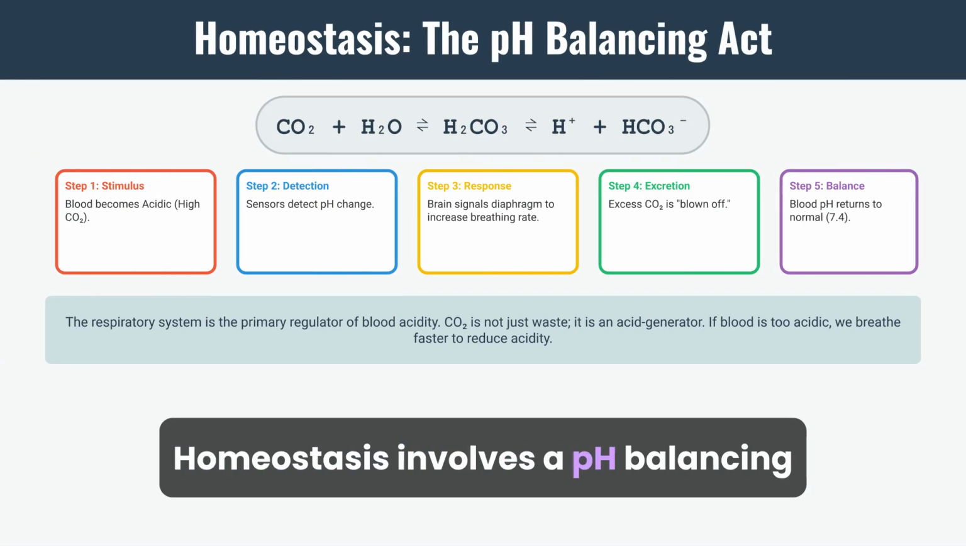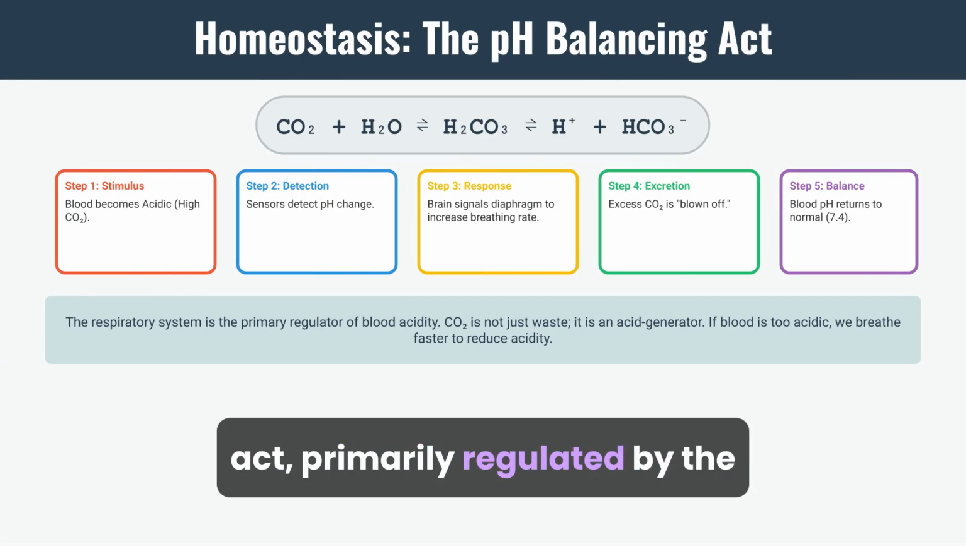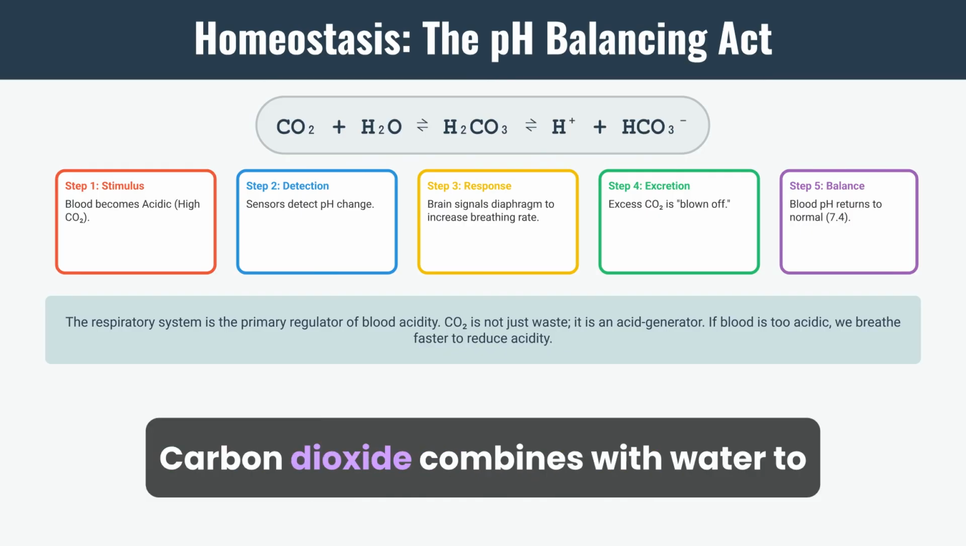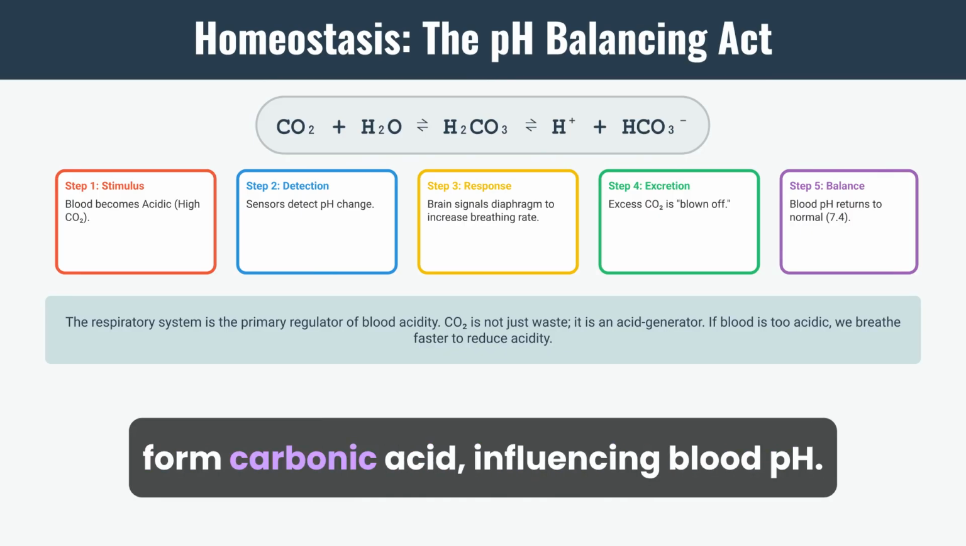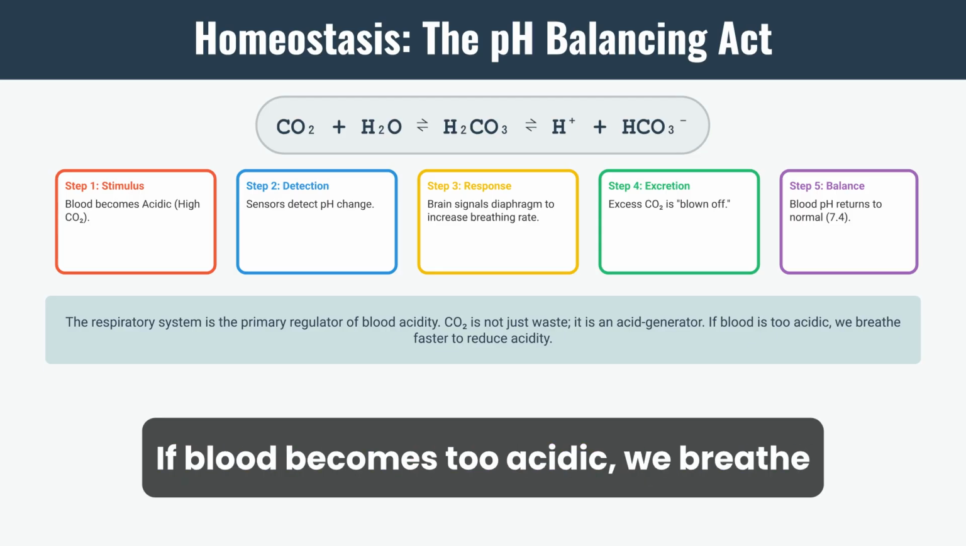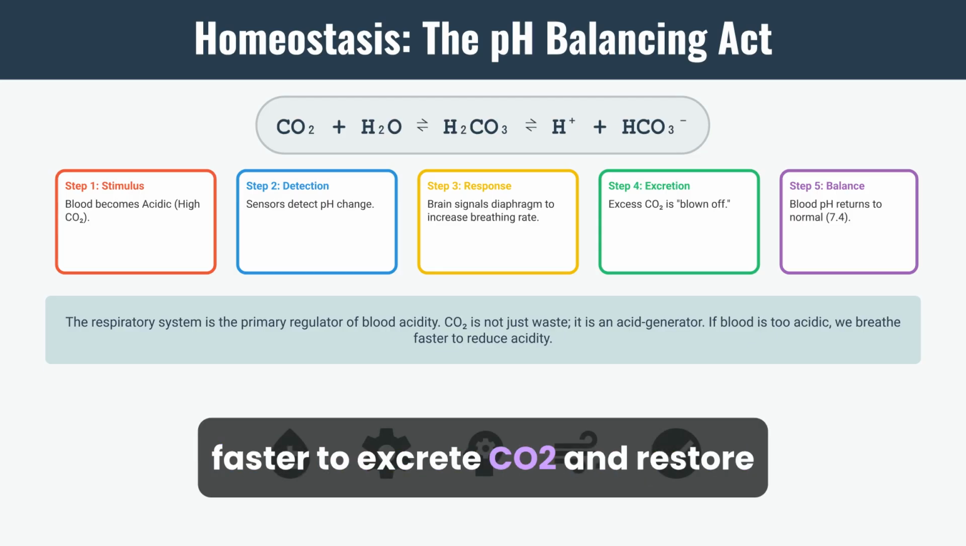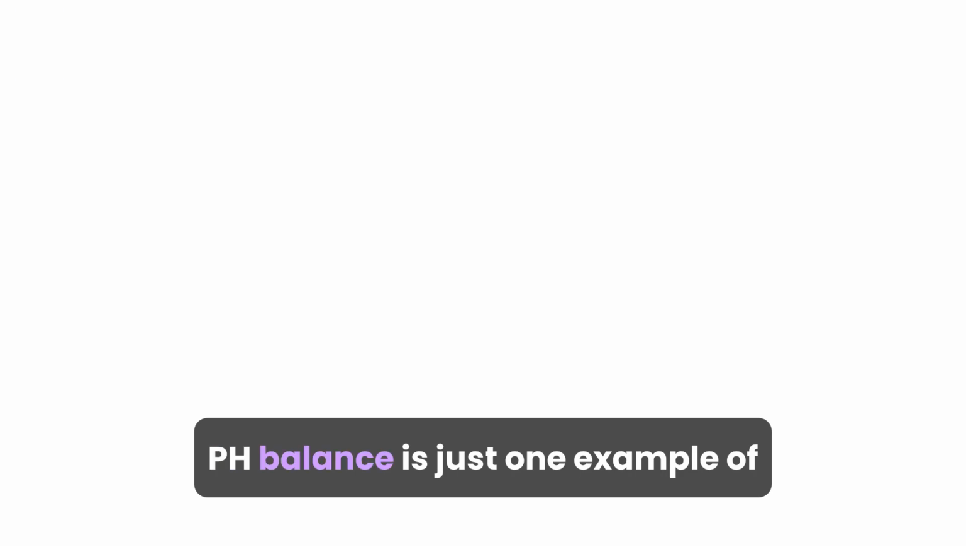Homeostasis involves a pH balancing act, primarily regulated by the respiratory system. Carbon dioxide combines with water to form carbonic acid, influencing blood pH. If blood becomes too acidic, we breathe faster to excrete CO2 and restore balance. pH balance is just one example of homeostasis.